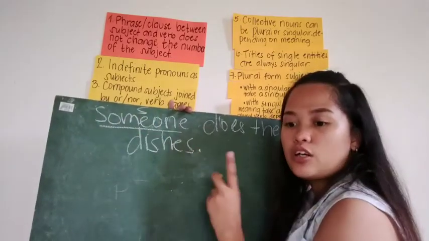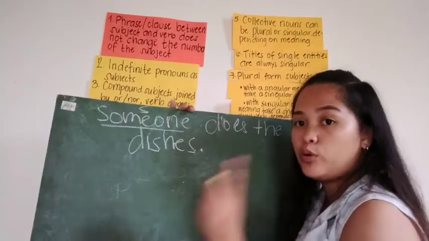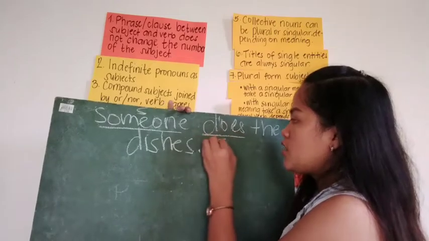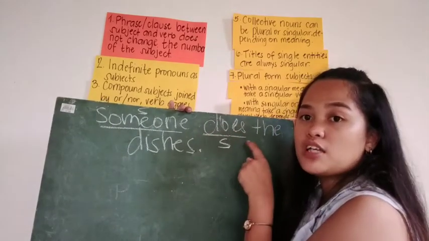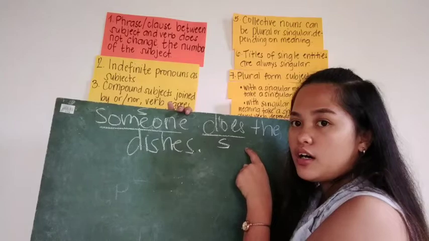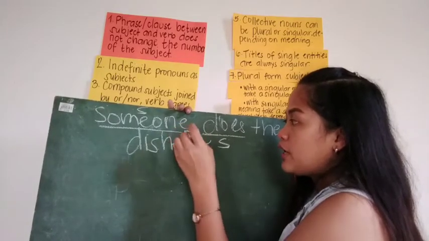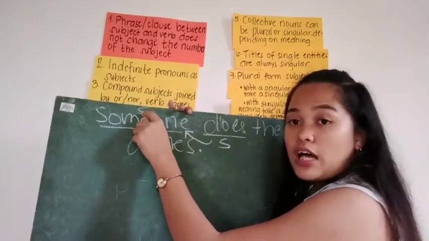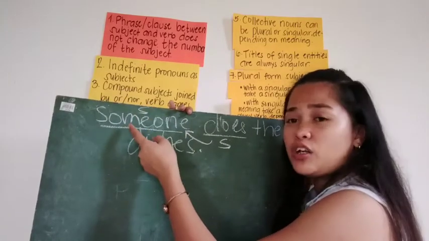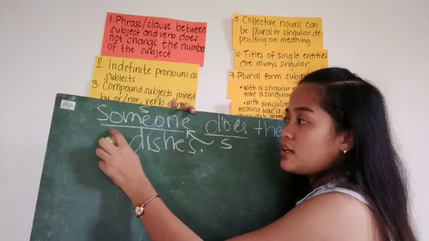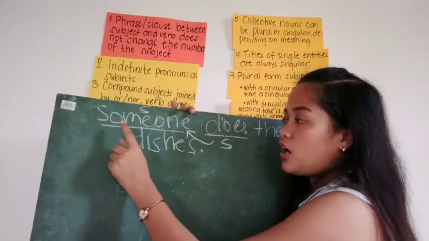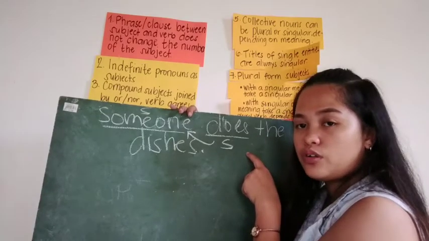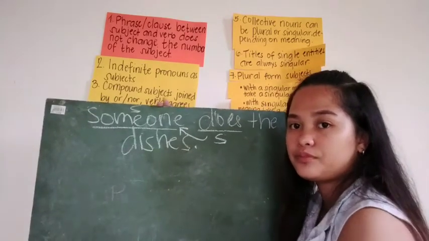It is a singular, not a plural. So someone does. So the verb does is also a singular. It agrees with the indefinite subject. Since the subject someone is singular, the verb must be singular too. Do you understand? Yes, ma'am.